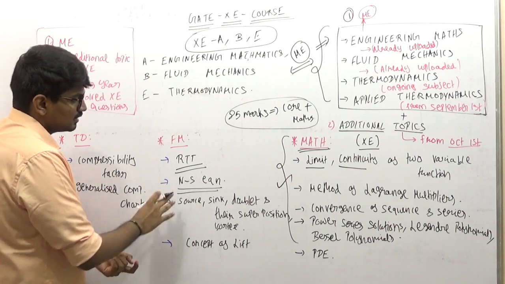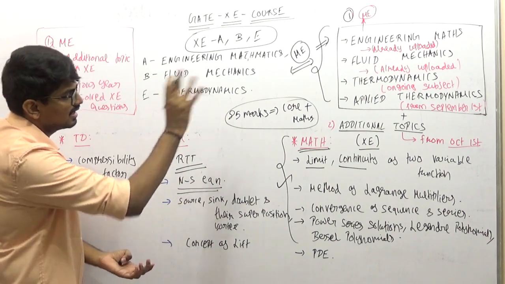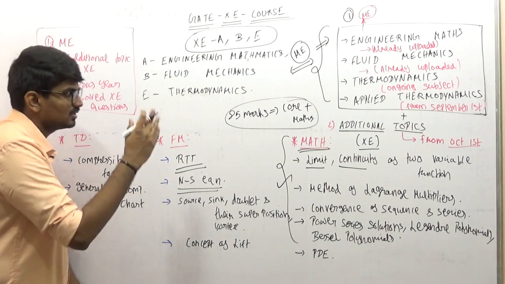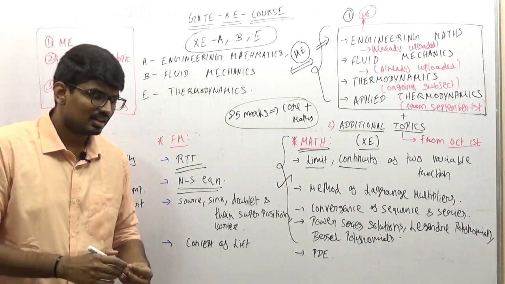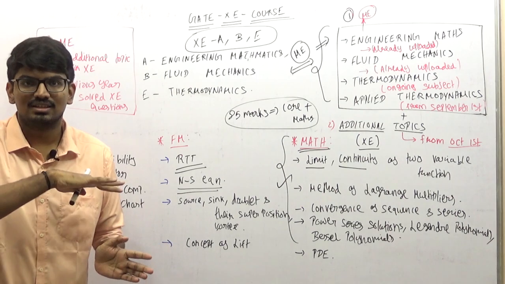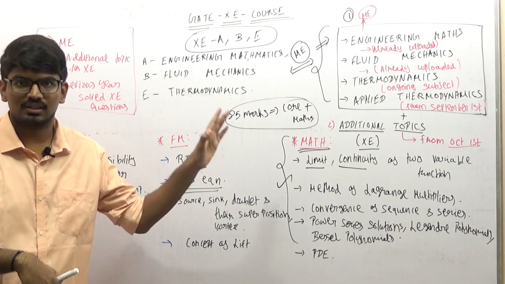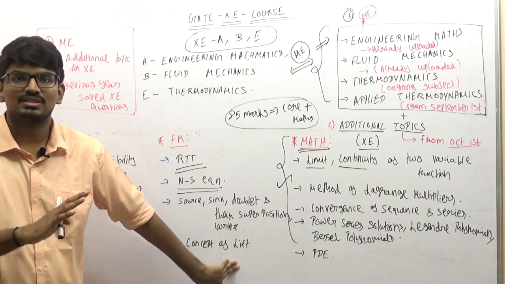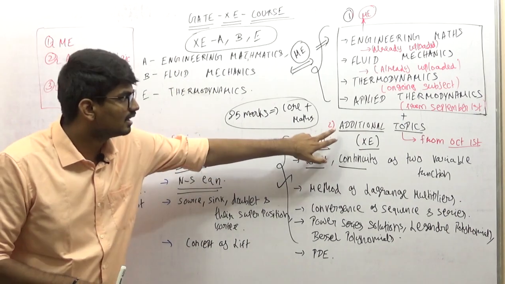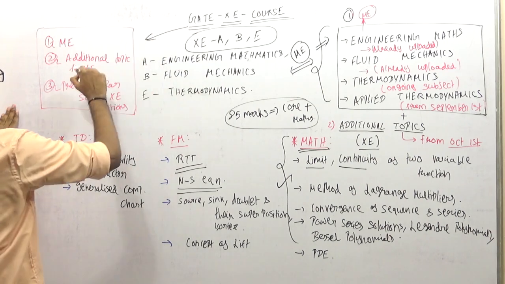Then source, sink, doublet and their superposition, vortex: all these topics are not there in ME. All these are extra in XE. And the concept of lift. In ME fluid mechanics, we cover only the basics of boundary layer and boundary layer equations, and drag. But lift we won't talk about there. For XE, the concept of lift is required. These are the additional topics which are going to be added. So what does this GATE XE course actually comprise of?